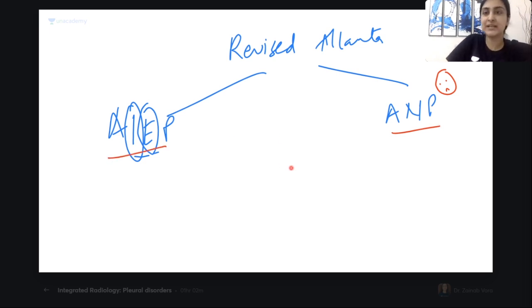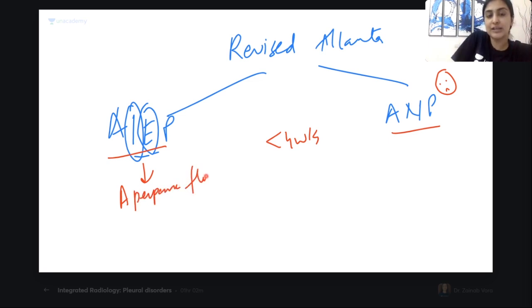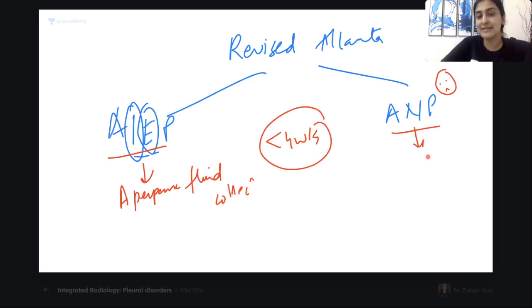Very, very quickly, let's revise the collections also. Less than 4 weeks. What do I call this collection here? What do we call this? We call it the acute peripancreatic fluid collection. What do I call a collection less than 4 weeks in acute necrotizing pancreatitis, guys? What do we call it, Ashmita? Do we call it pseudocyst? No, we call it acute necrotic collection.